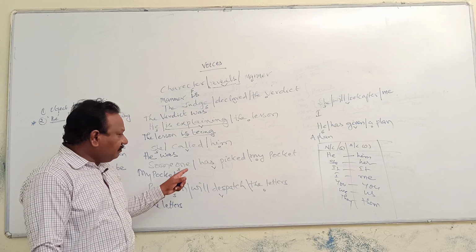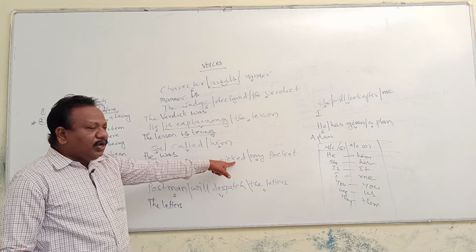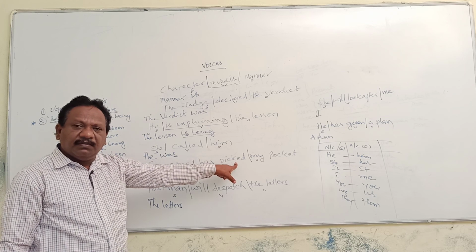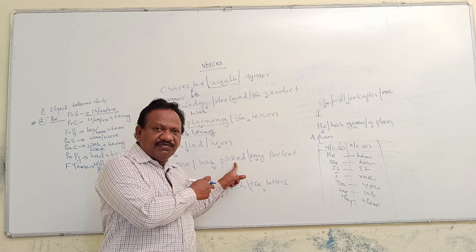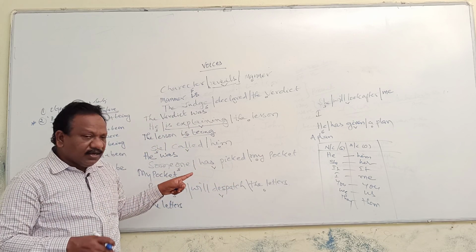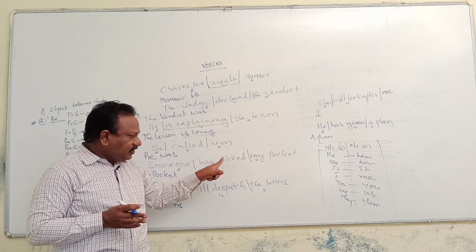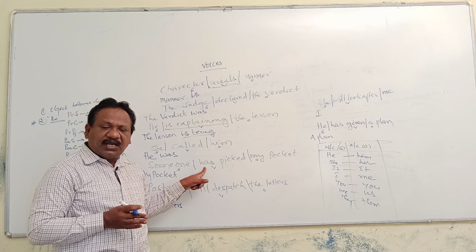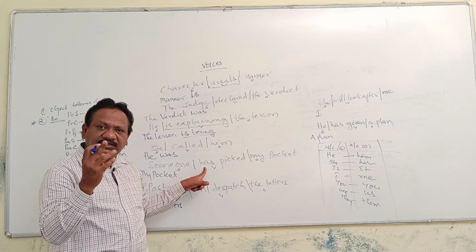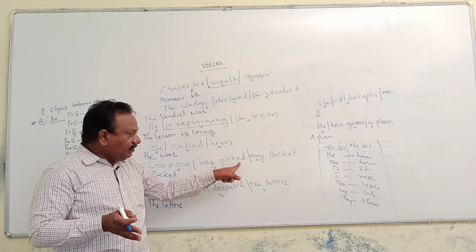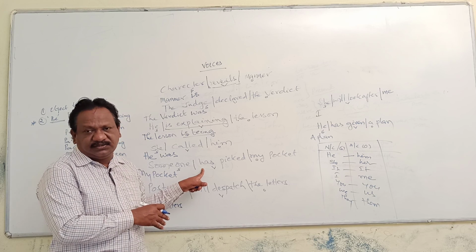Next, someone has picked my pocket. Has picked. Here you are going to find picked, V3. But by observing the V3, can you say it is passive voice? No. Here V3 is preceded by an auxiliary verb. When V3 is preceded by an auxiliary verb, that is has, have, had, that becomes present perfect or past perfect. Whenever you come across V3 preceded by a be form, only then does that become passive voice.